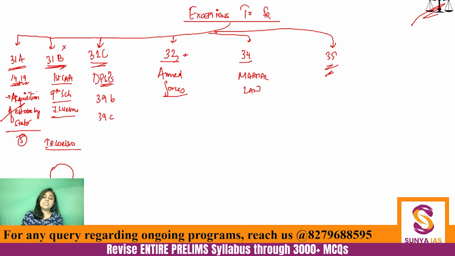Acha, what are the other exceptions? The other exceptions are that the members of the armed forces, their fundamental rights can be taken away. So what are the fundamental rights? Right to freedom of speech and expression. But armed forces, paramilitary forces, they cannot exercise their right to freedom of speech and expression in a way that a normal citizen does, because that will hamper the security of India, right?